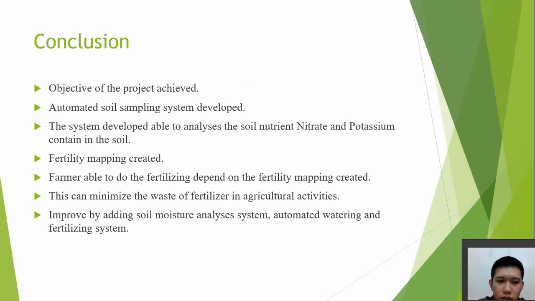The system can be improved by adding a soil moisture analysis system, or adding an automated watering system and fertilizing system, to help the farmer do the agricultural activity automatically.